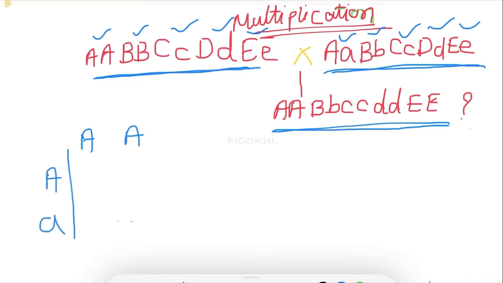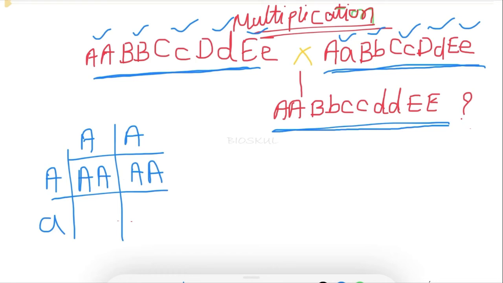So here first cross capital A, capital A with capital A, small a. These are from both the parents. After crossing we will get capital A capital A, capital A capital A, capital A small a, capital A small a. So here, what is the probability of capital A, that you can know, right?